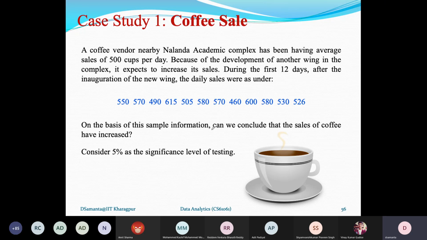All those things are actually for decision making, but he wants to know whether his sale has increased, decreased, or remained the same. It is like this, okay? And we want to convert this into a hypothesis testing formula.